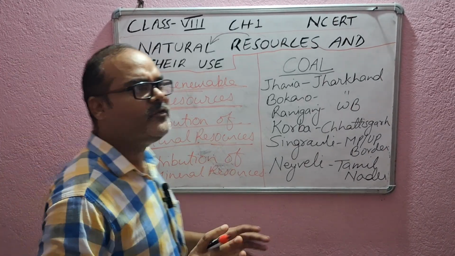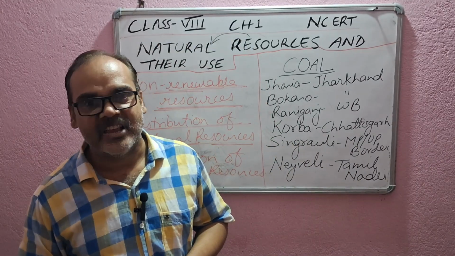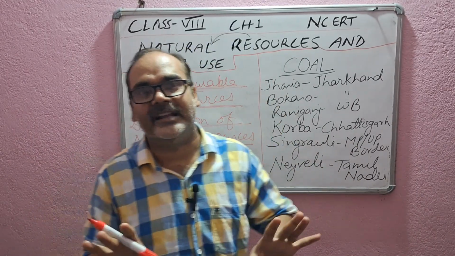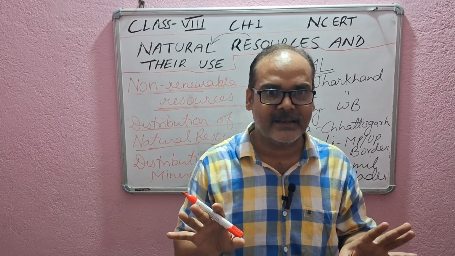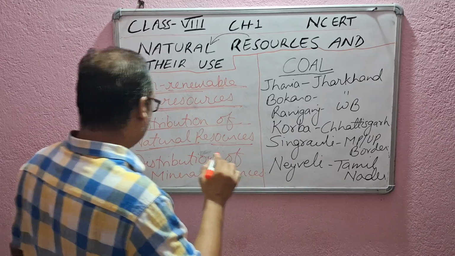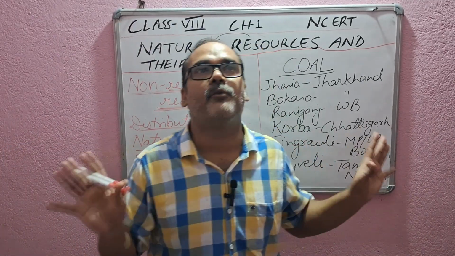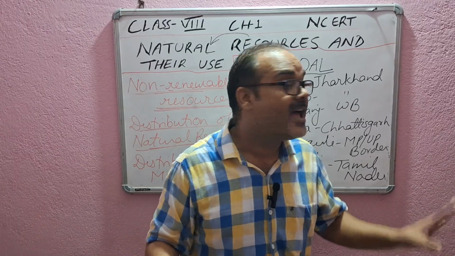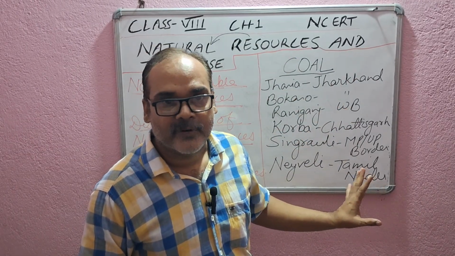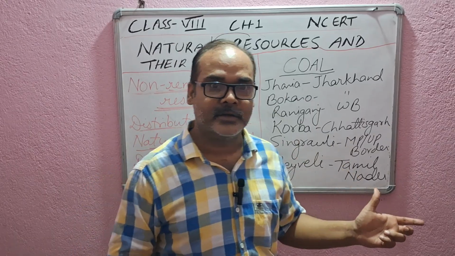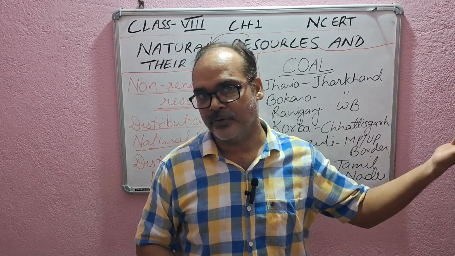So mainly we are going to talk about some of the resources. You can see on the page that there is a map of India. Please see that map. Is it there? Okay. Now, in that map, some names are mentioned, where coal deposits are found, where oil deposits are found. I'm going to talk about all those things, right? And it is very important from the exam point of view, from the competition point of view.